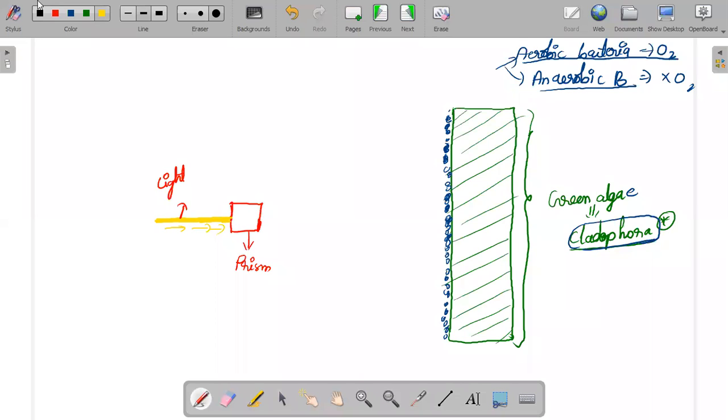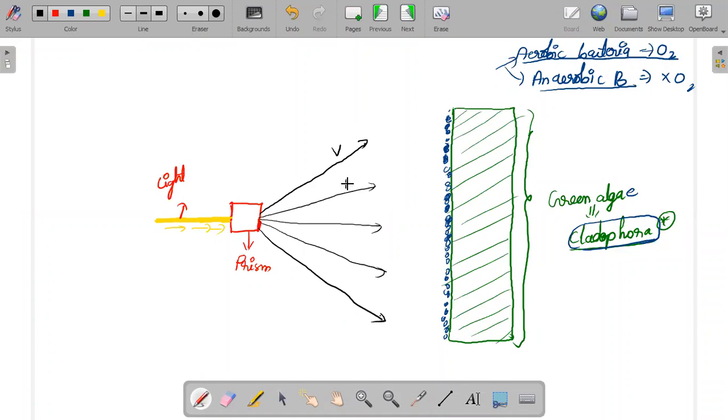The light will break down into different colors, or simply put, the light will split. The different colors you can see, just like a rainbow. Light will split, and we will have the different types of colors: V, I, B, G, Y, O, R. Let me draw it clearly.